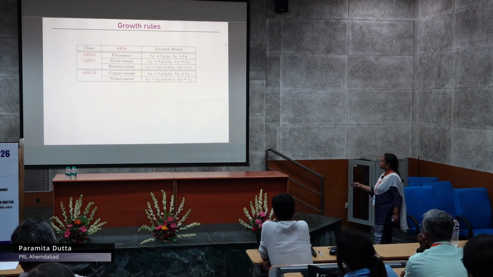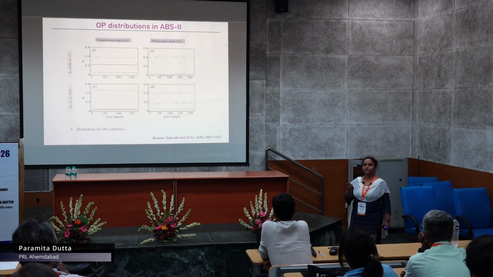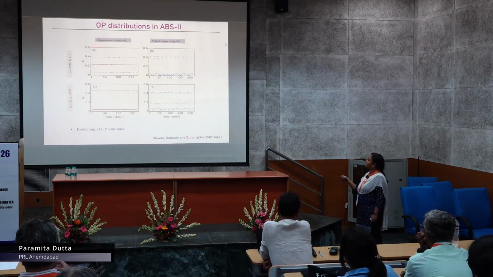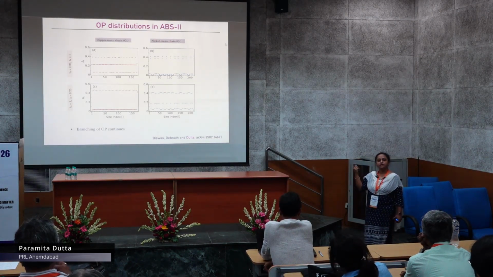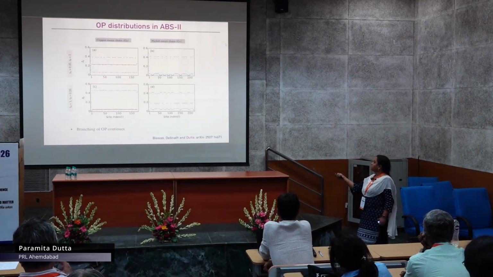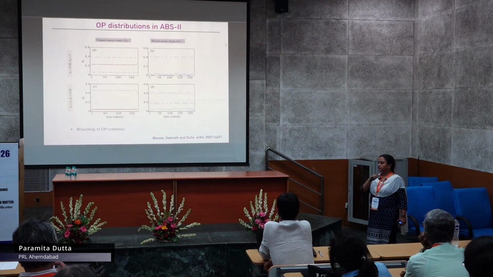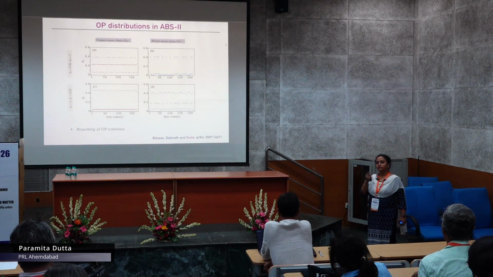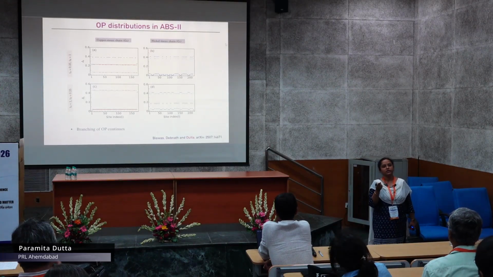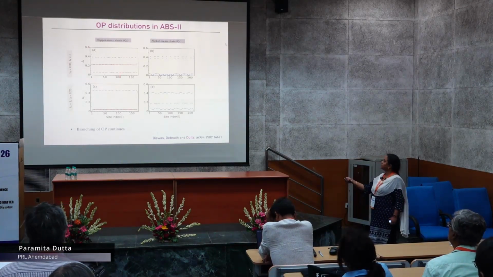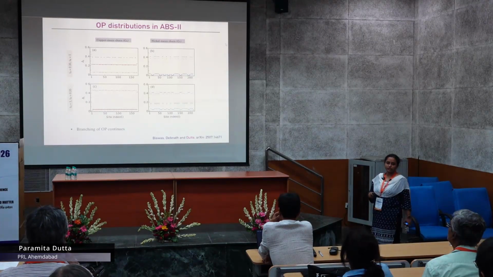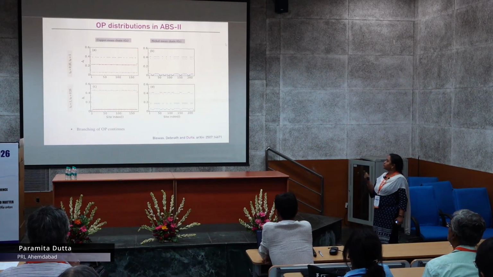So if I go to the ABS2, because of the shortage of time, I will basically summarize. For the ABS2 type, where I was increasing the number of Bs continuously compared to A, I told you a few minutes ago that since I have two different types of hopping parameters, it does not guarantee that I will have only two different branches. I can have three different branches as well. So it depends on which sequence I am considering.